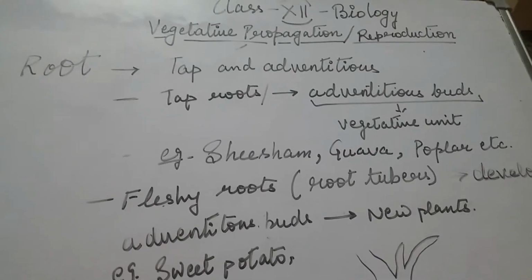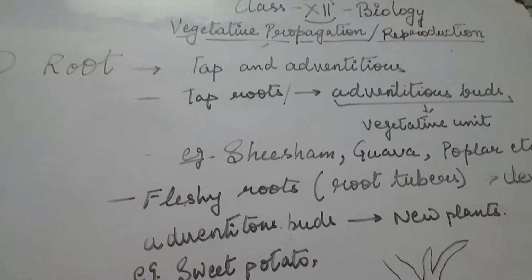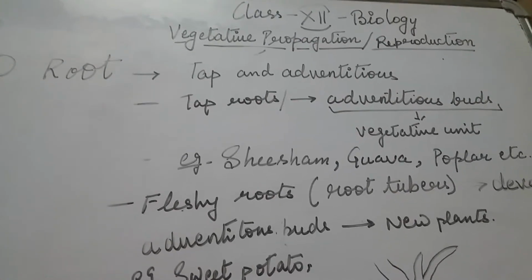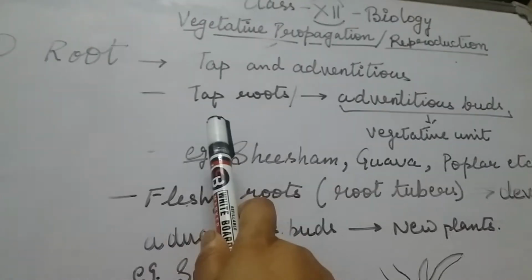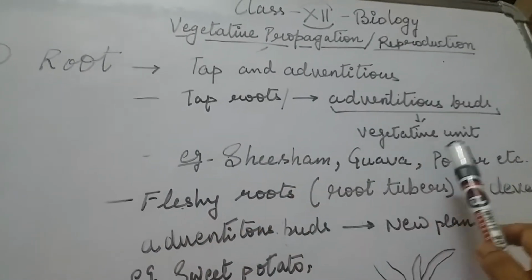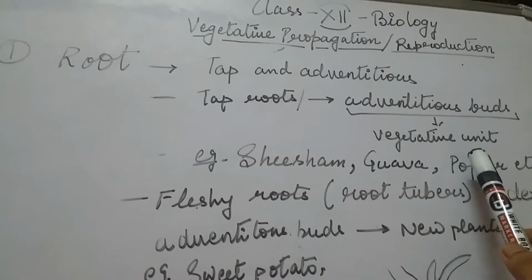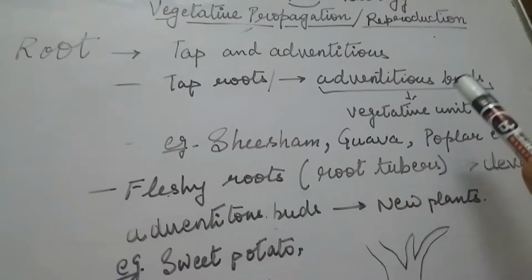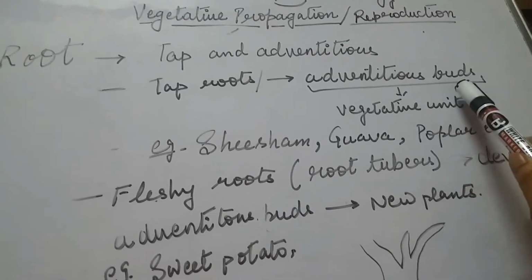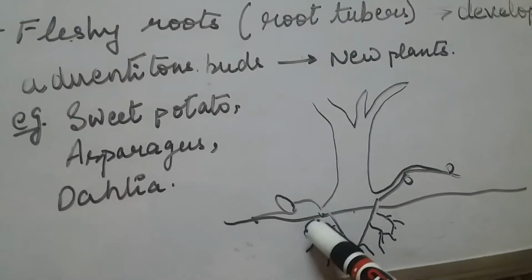In both the roots, that is taproot and adventitious roots, both are capable of vegetative propagation. Now in the case of taproot, the plant produces adventitious buds that lead to the formation of a new plant. These adventitious buds are referred to as the vegetative unit. Now this is a plant.